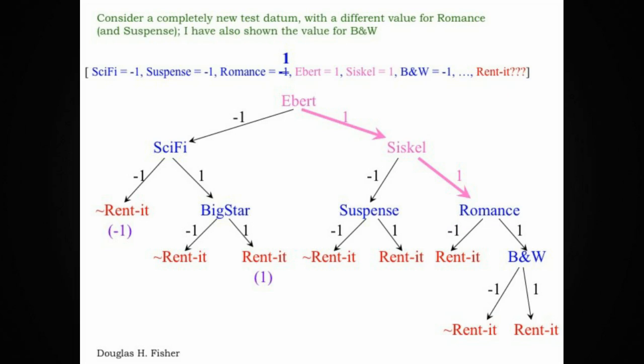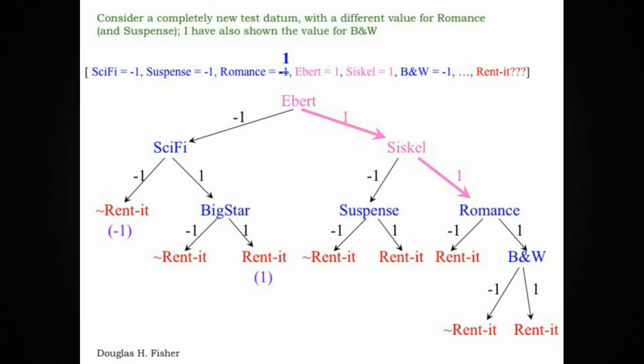Now let's consider a different movie. This new movie is not a suspense movie. It is a romance movie in contrast to the earlier movie. And I specified here that it is not black and white. I didn't bother to put the black and white specification on the earlier movie. What recommendation would the decision tree prescribe for this new movie?